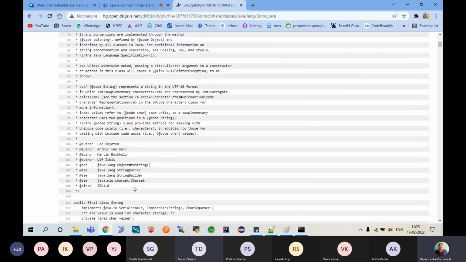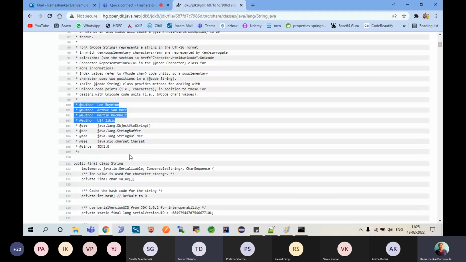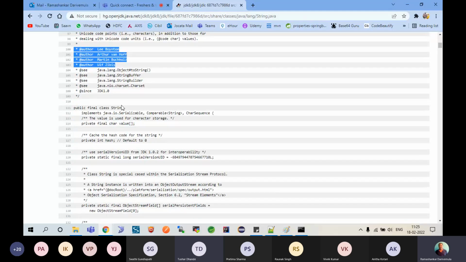So who are the others of this string class? These three, four people have been involved in writing this string class. One might have created it, another might have modified it or added a method, something like that. Okay. So since JDK 1.0, and then here: public final class String implements Serializable and Comparable of type String. Remember this one, right? And then look at this.